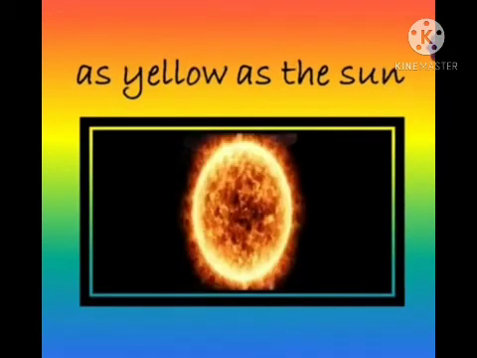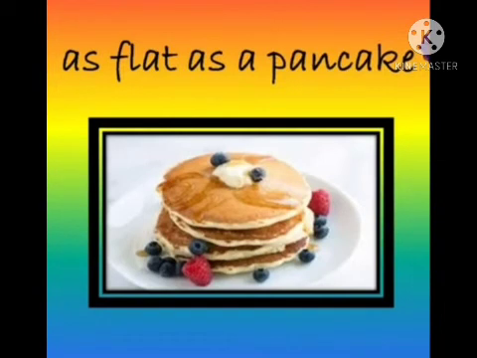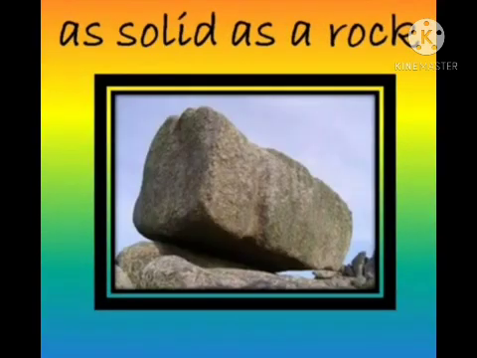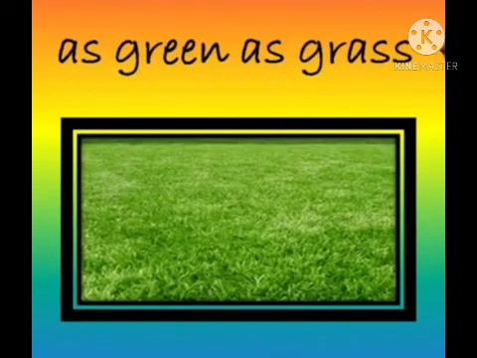As yellow as the sun. Here yellow is the adjective and the second blank is used for comparison. As flat as a pancake. Okay, the next example, as solid as a rock. So solid, here solid is what? An adjective. So you have to keep in mind the first blank is always filled with an adjective. As green as grass. So this is the last example.